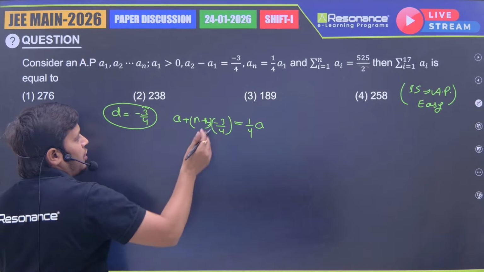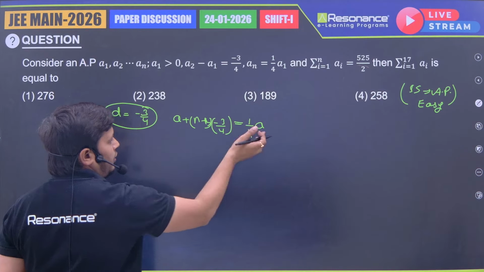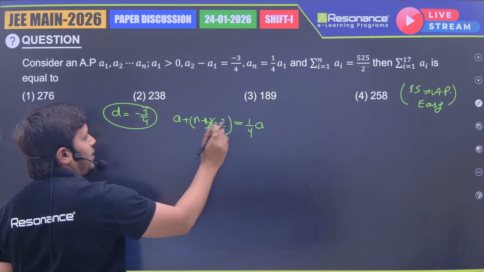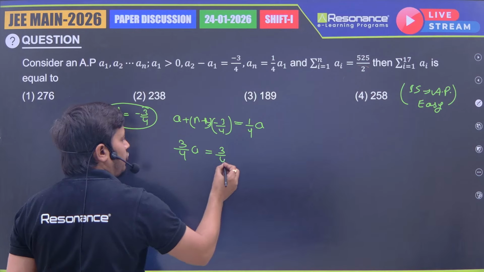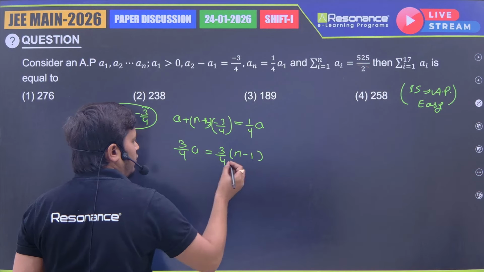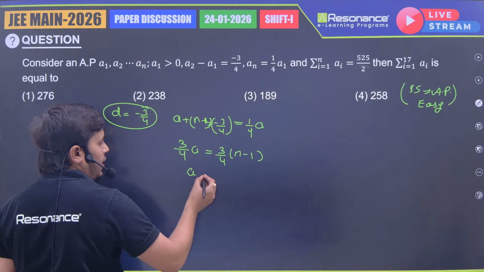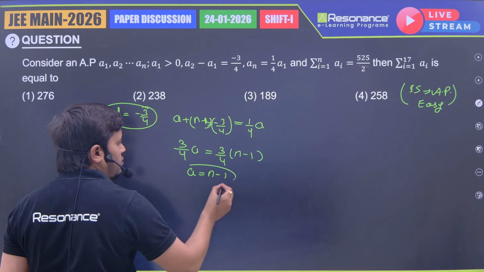Now I am writing this sum to the right and this one to the left. A minus a by 4 is 3 by 4 a, and this term came to the right, 3 by 4 times n minus 1. 3 by 4 cancels, and we got a equal to n minus 1.